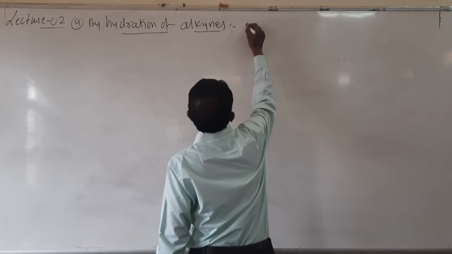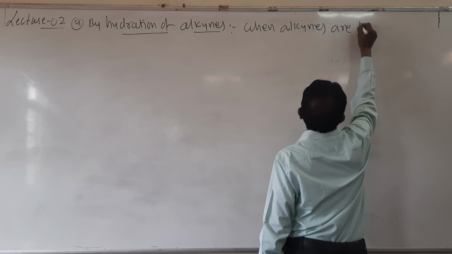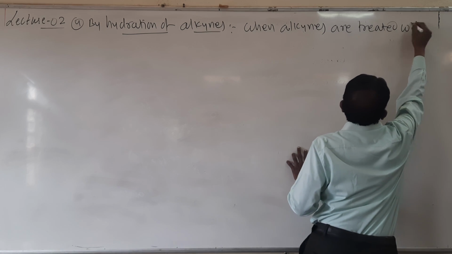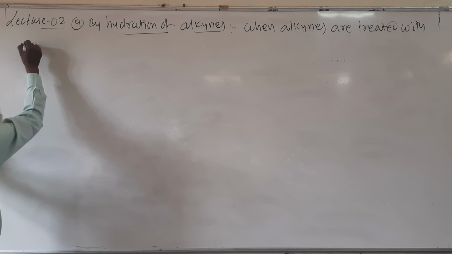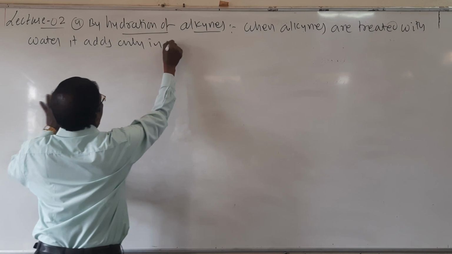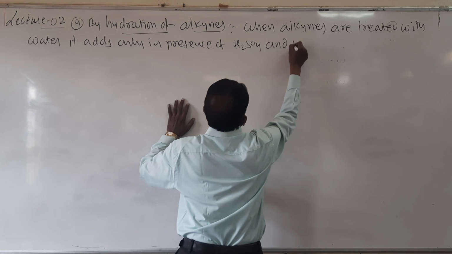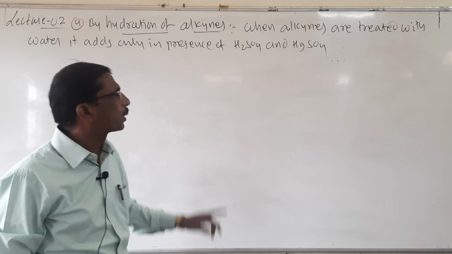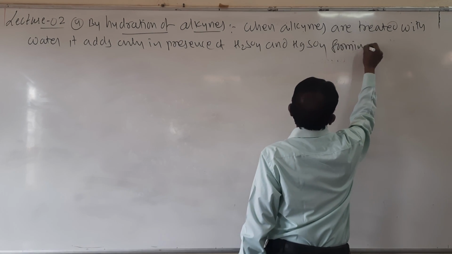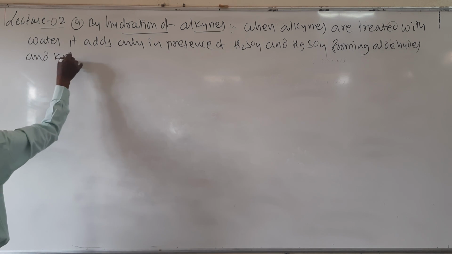Look here, students. When alkynes are treated with water, it adds only in the presence of H2SO4 and HgSO4, forming aldehydes and ketones.